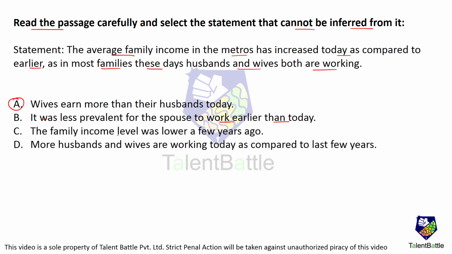The family income level was lower a few years ago. Yes, this can be concluded or inferred because it is said that income has increased today. More husbands and wives are working today as compared to last few years. Yes, this also can be inferred. So the answer is option A, which cannot be inferred. We want which cannot be inferred from the given statement.